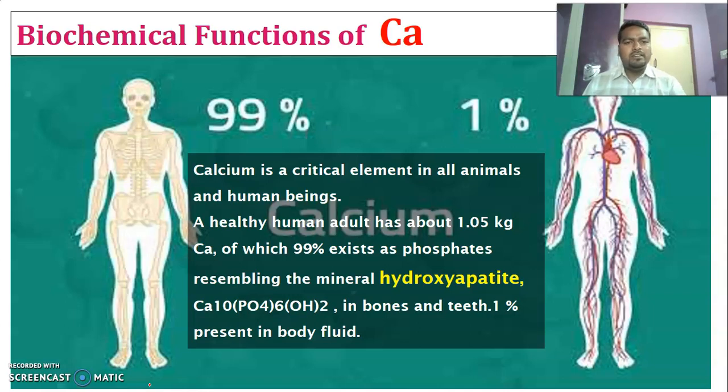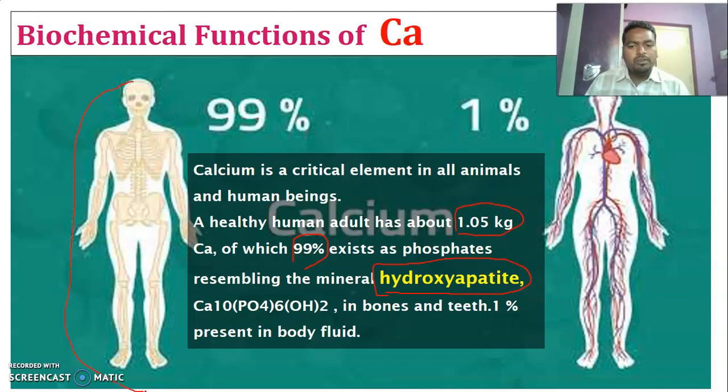The next important element is calcium. You know, calcium is a very important element. An average human being contains 1.05 kg of calcium in the body. Out of this, 99% of the calcium exists as phosphates like hydroxyapatite, which is a mineral. It is responsible for the formation of bone and acts as a structural ingredient of the bone, that is, the bone is made up of hydroxyapatite. So bone mainly contains calcium and phosphorus. So 99% of the calcium is with the bones in the human body.